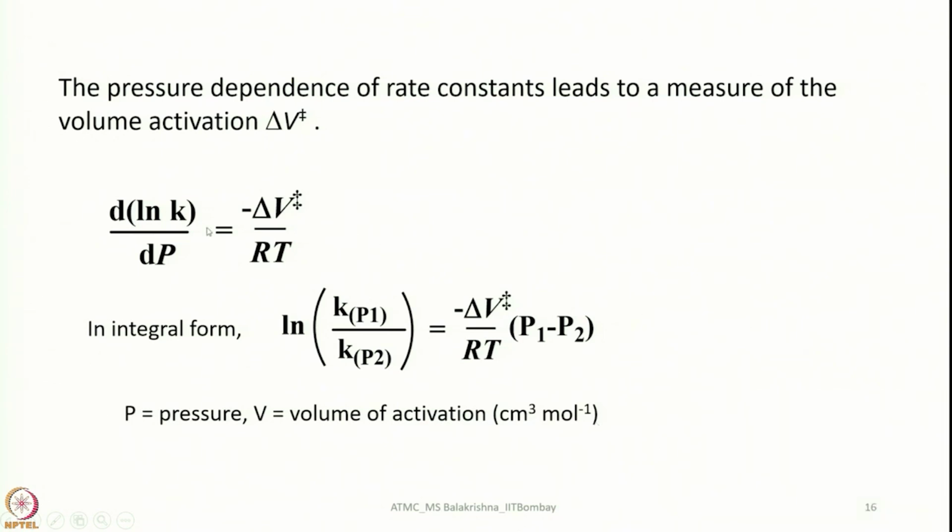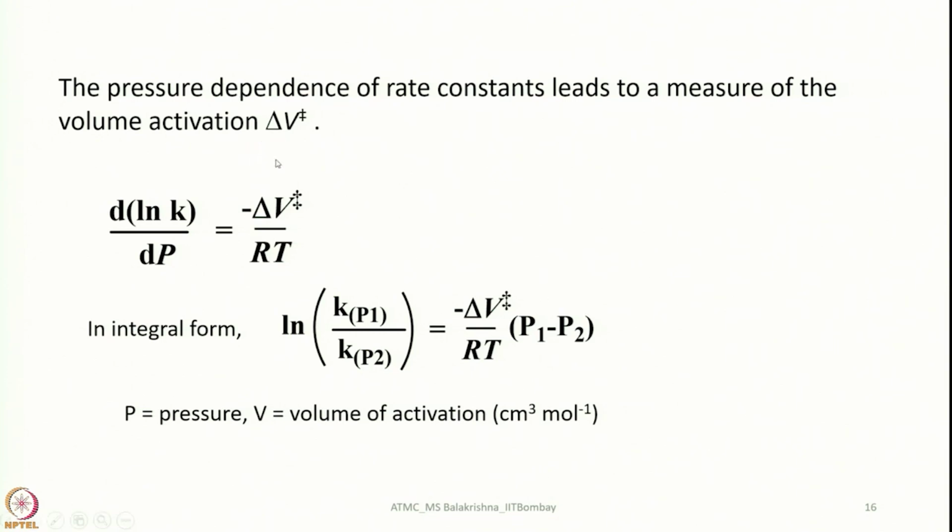A reaction having greater volume in its transition state compared to the initial state shows a positive value for delta V. If the transition state is compressed relative to the initial state, delta V will be negative.